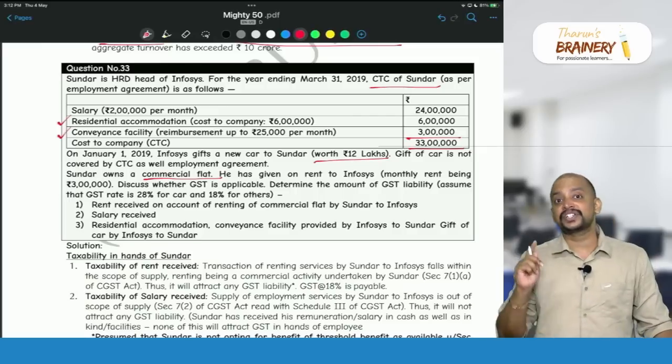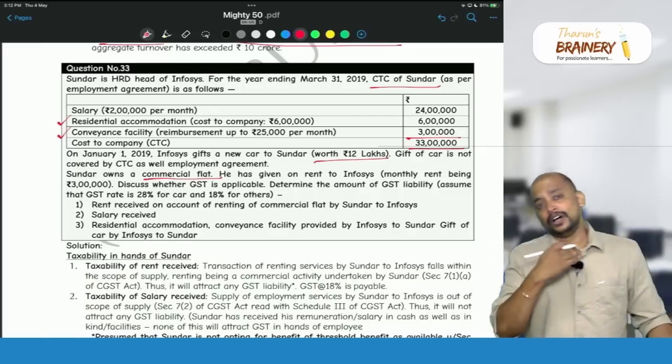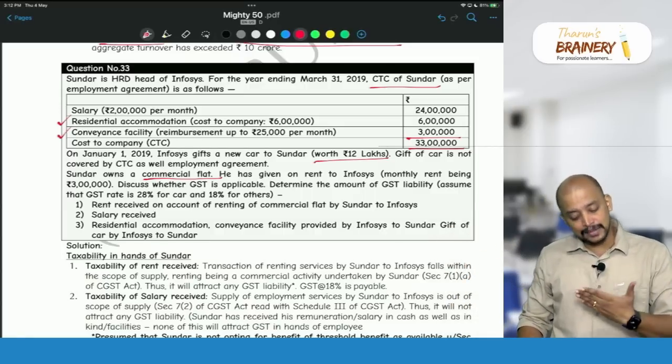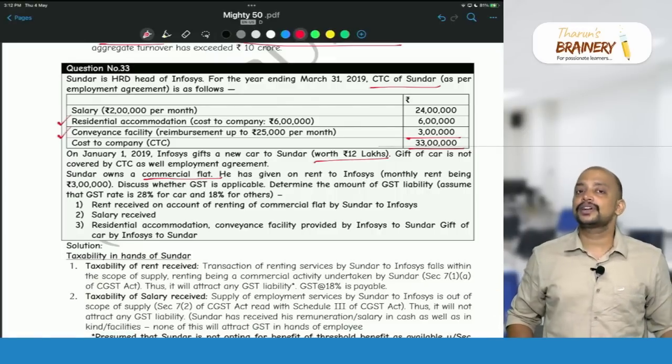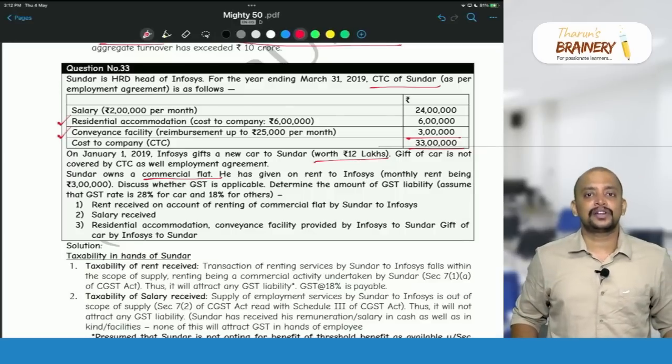So RCM will apply only when it is residential property for residential purpose to a registered person. But here it is what? Commercial flat. So which means RCM will not come. Renting of commercial flat will always be taxable. Then who will pay GST? Mr. Sundar has to pay GST. But sir, what if he is not registered? He is not required to pay GST. Only when he is registered, he is required to pay. Otherwise, he is not required to pay.